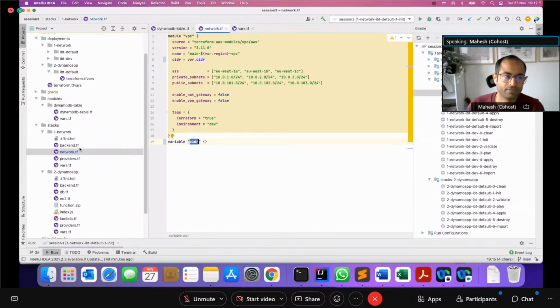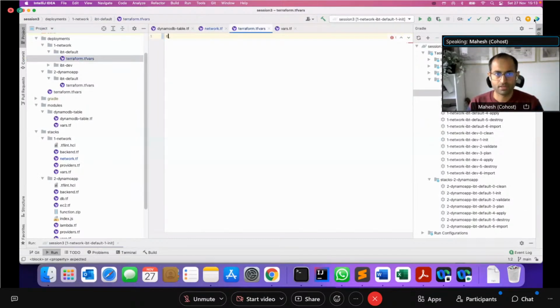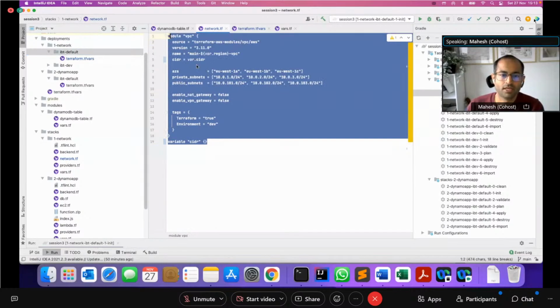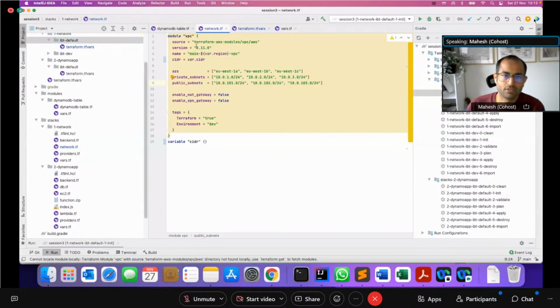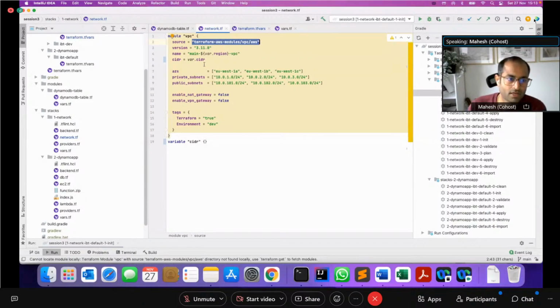So if I now go to the TF-vars, right now I don't have anything in my TF-vars, but if I define this identity 16, then that becomes my definition for this particular network in the default account. So you can use existing modules that are available on the Terraform registry this way, or you can also put Git links from GitHub and Bitbucket, or you can reference your own modules like you are doing here. Either way, just make sure that you are still following the same best practices that I mentioned previously.